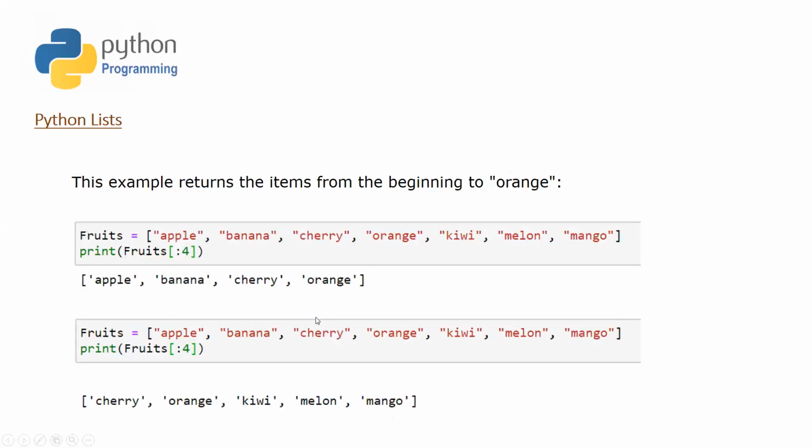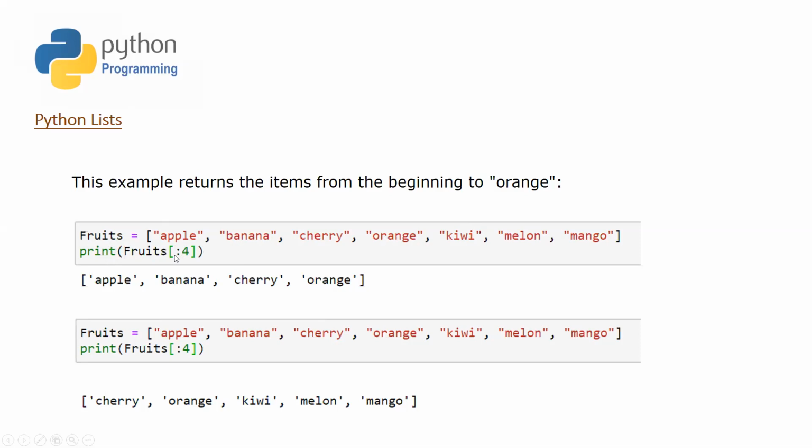So here you can see another version of slicing where you can get the slice up to a certain element. For example, here I have my list called fruits, and in this list I would like to print everything from the start up to the fourth element. So 0, 1, 2, third, fourth. So this is the fourth element. I would like to print everything before this element. So I wrote colon 4, and there is nothing specified before the colon.